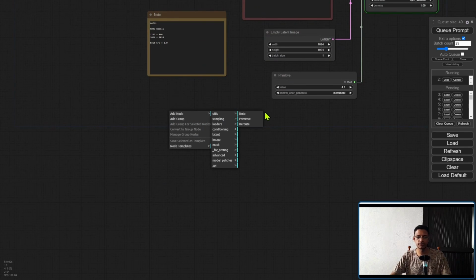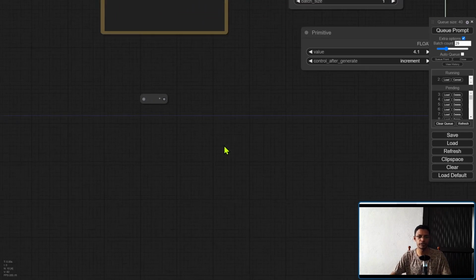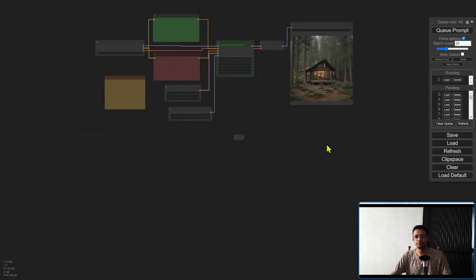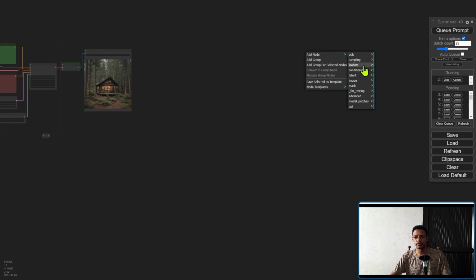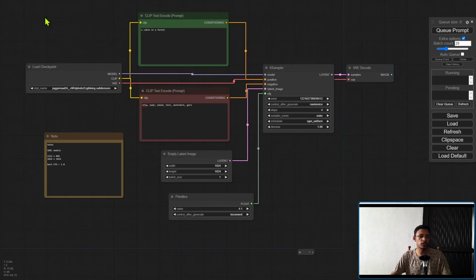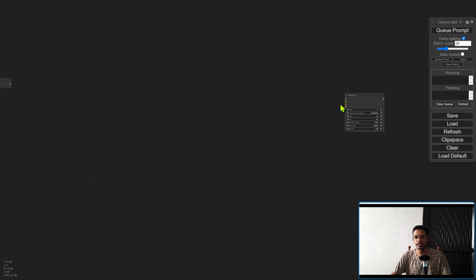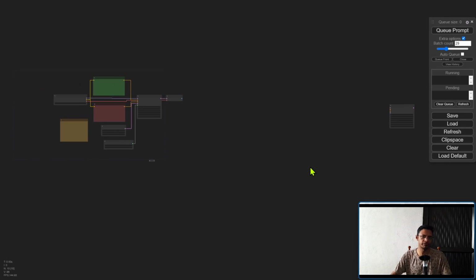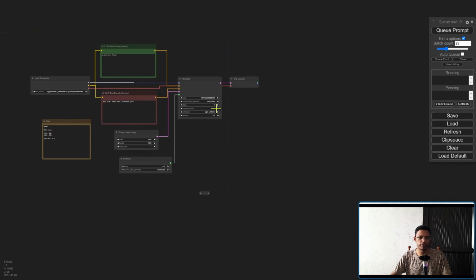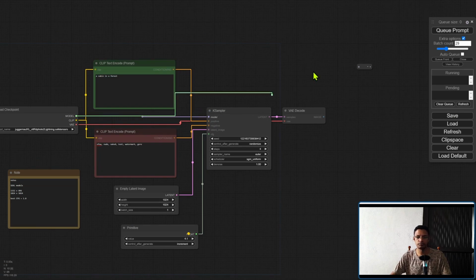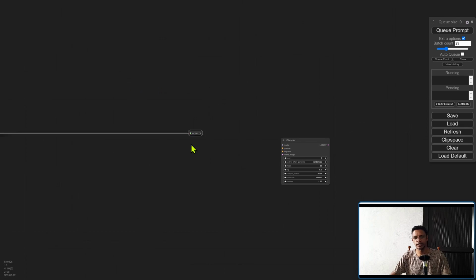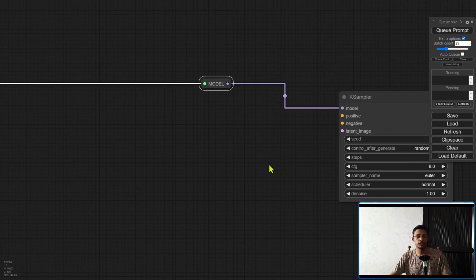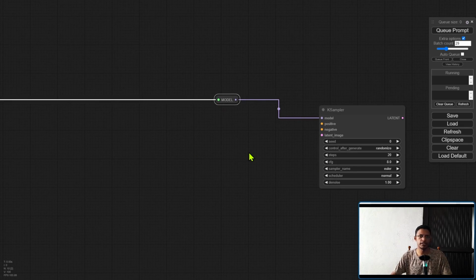And the last one that is under Utils is the Reroute. And this one is for when you have big workflows. Let's say you're going from here to somewhere here, and let's bring another KSampler here. So I want this model to go all the way here to this KSampler, and you can see it's quite far. It's a little bit difficult for me to grab this, go over there. So I can use this reroute node by taking the model into the reroute and now I have a point. I can drag this over to where I need it and connect it with it. That's basically the reroute node.